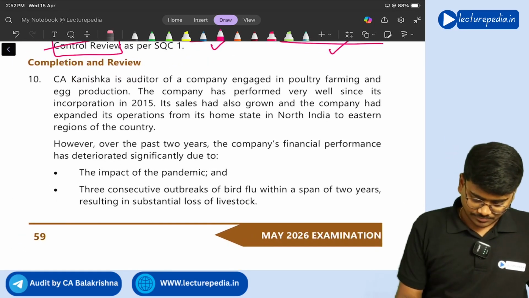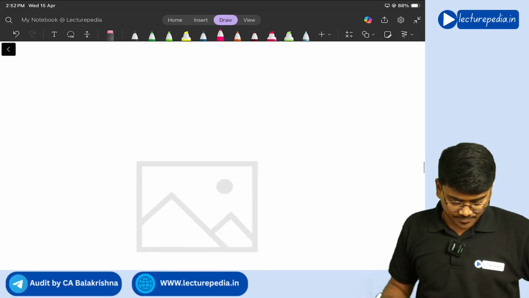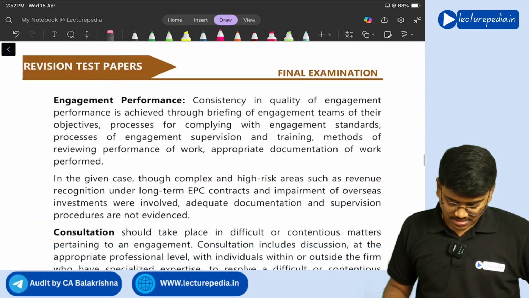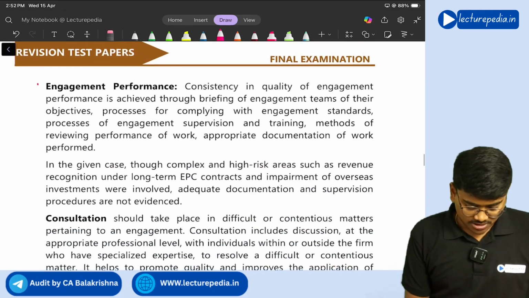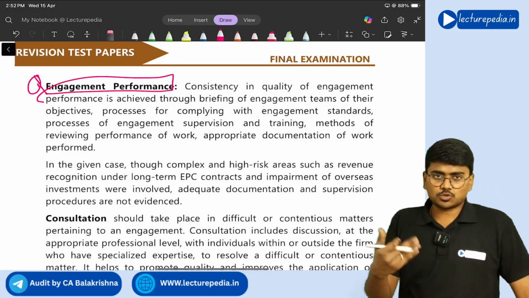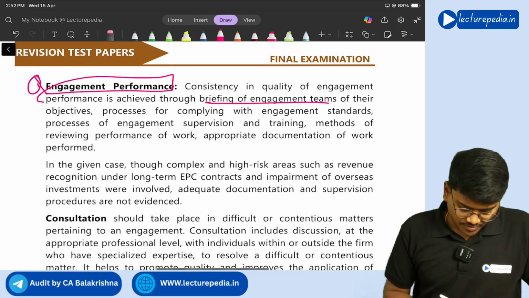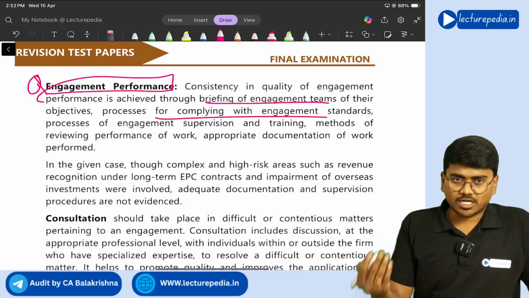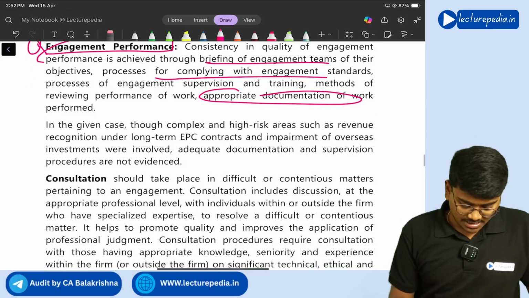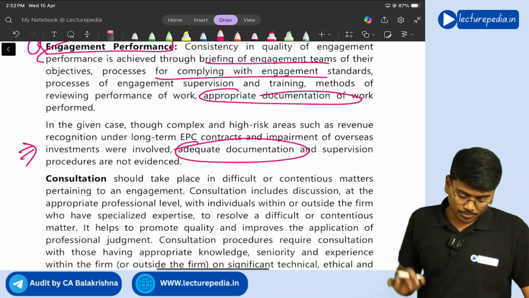Next, we'll see how they have presented the answer. If you observe, first they have told about the first point, engagement performance. Under engagement performance, to achieve it, what has to be done? Briefing of the engagement team, processes to comply with engagement standards, and appropriate documentation. But in our situation, adequate documentation is not done properly.